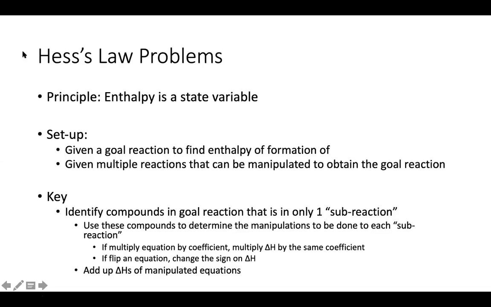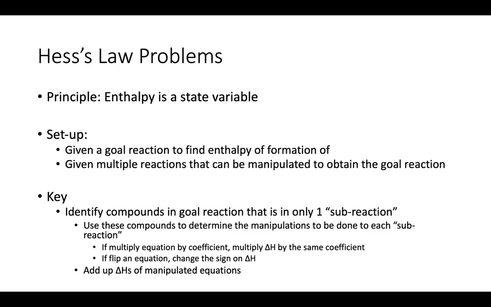Okay, Hess's law problems. So we kind of just went over this, and I would recommend, if you want to see examples, last Wednesday in preparation for your multiple choice 3 exam, I went over, I think, 1 or 2 examples of Hess's law in the challenge problem review. And so I would say definitely check on that. I think seeing an example is most beneficial for Hess's law problems.